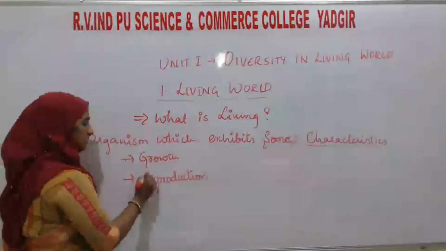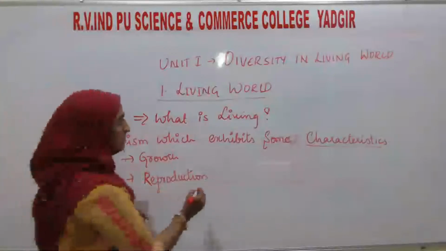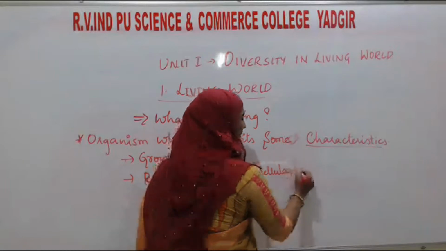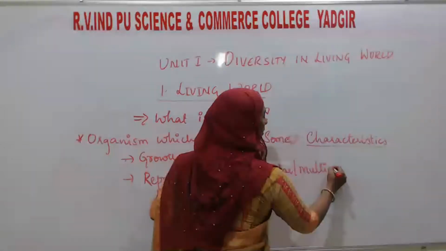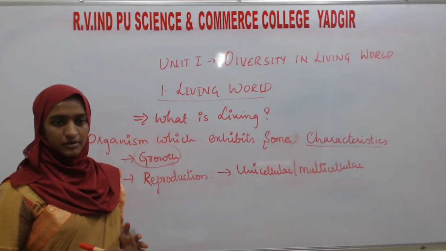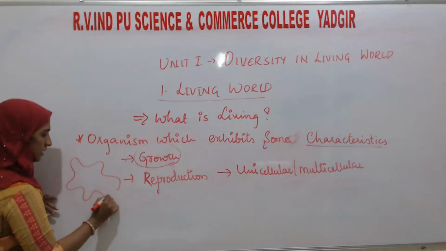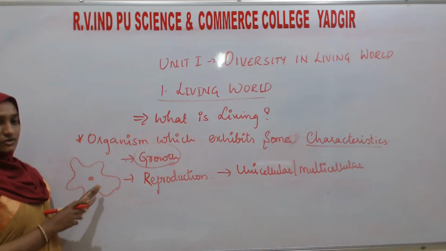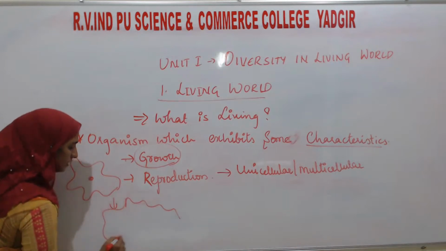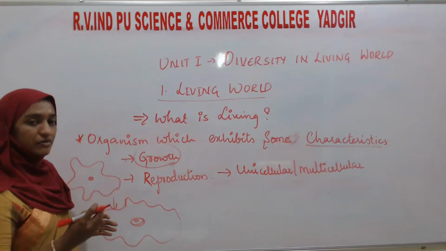Here, reproduction means all living organisms, either unicellular or multicellular, have the ability, if they are growing, their size is growing. Okay, see, one example I will tell you, that is the amoeba. The original size of the amoeba is this much. If you see, after some time, their growth has increased. You take the example of man also.